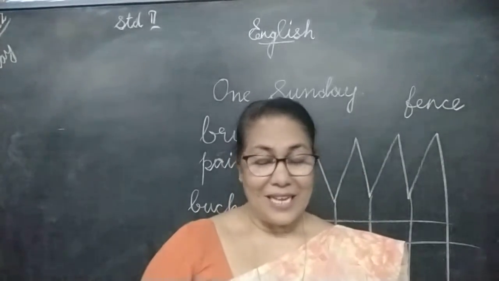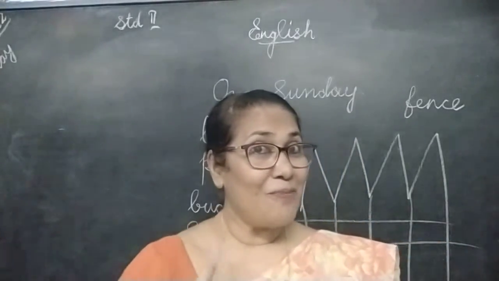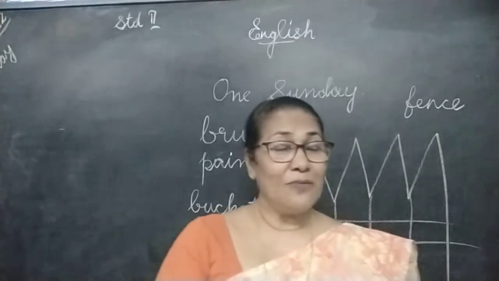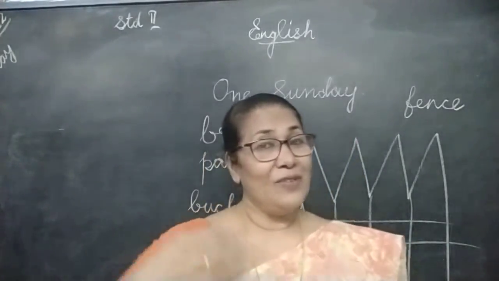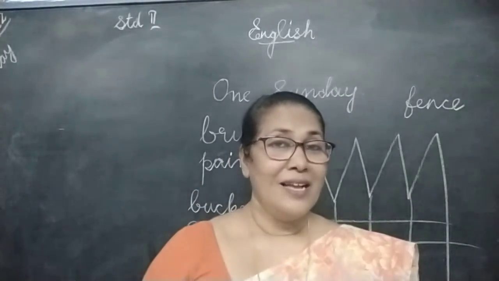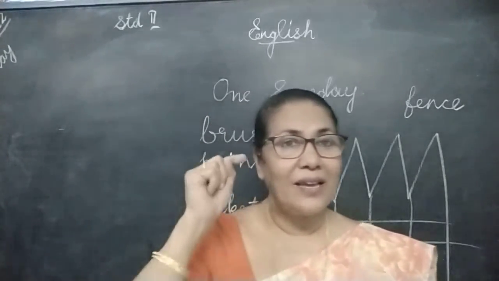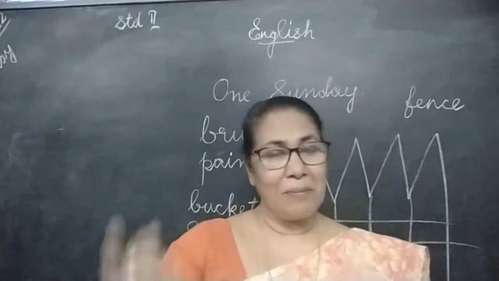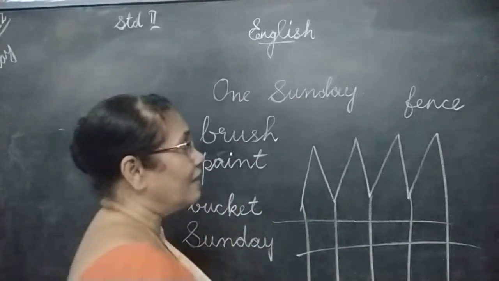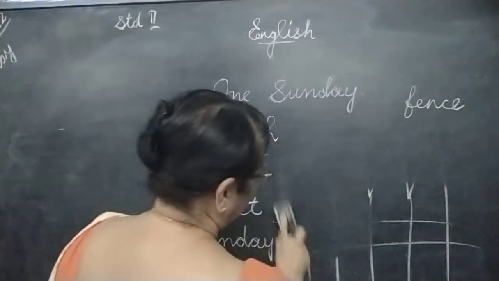Now let's see what happened. Now we are moving on to page number 29. Tom was a clever boy. In the previous page we already read that he wanted to get rid of the painting. He didn't want to do the painting at all. He wanted it to be given to somebody else. What kind of a boy was he? He was a clever boy.